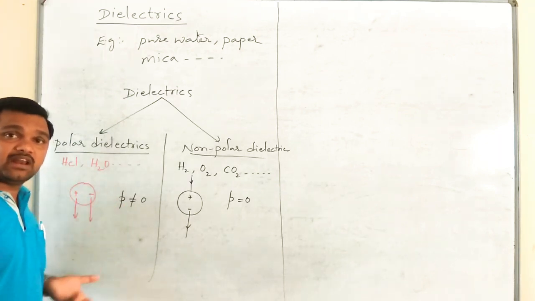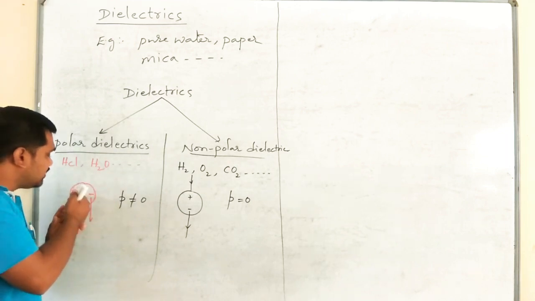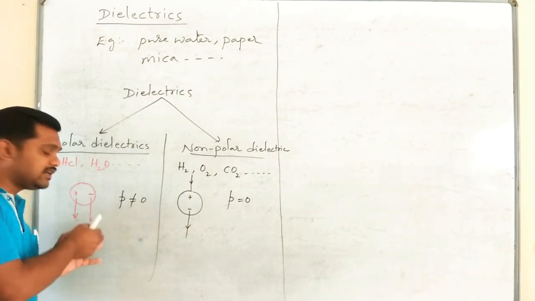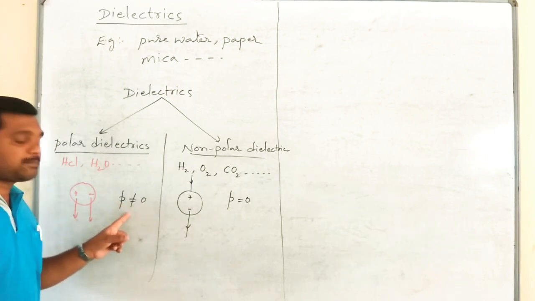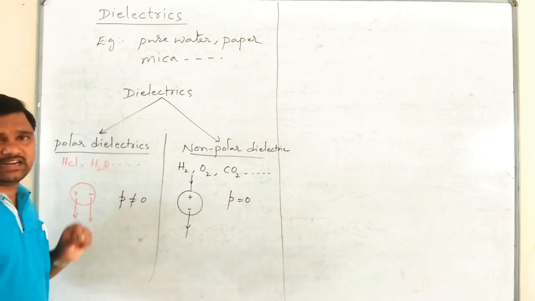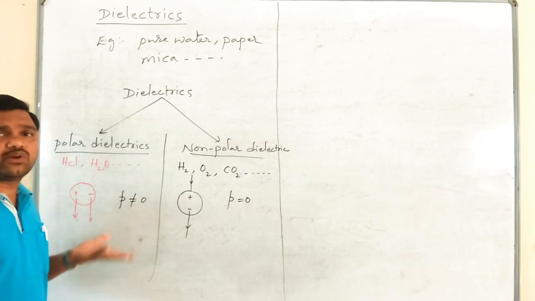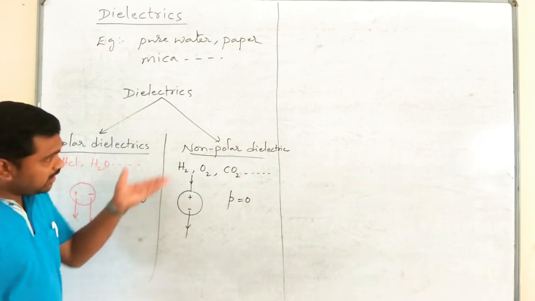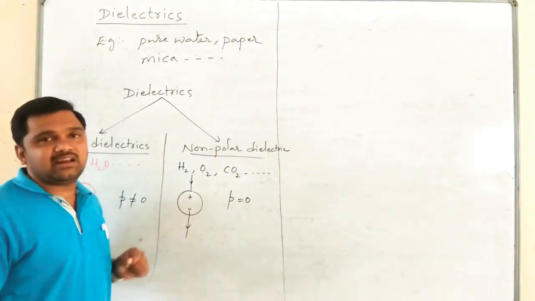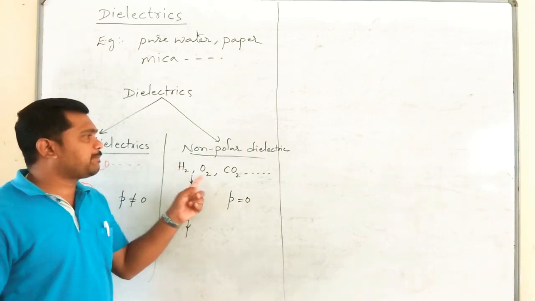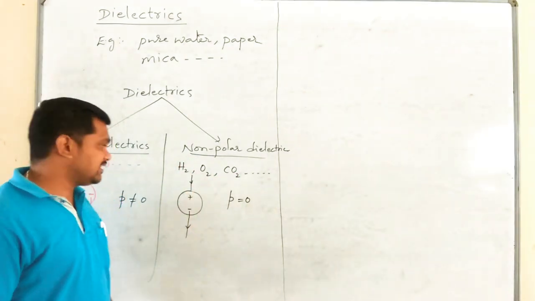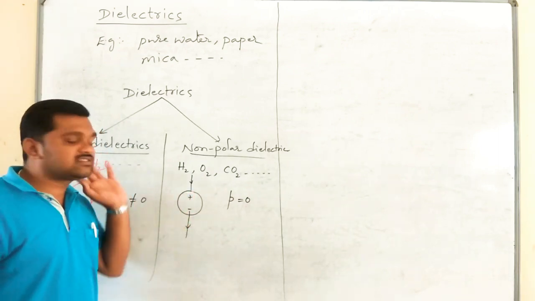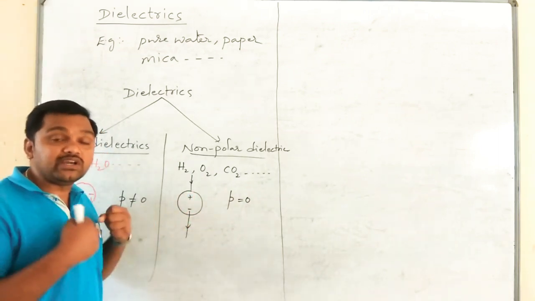Polar molecules are molecules in which the center of positive and negative charge do not coincide. Hence they possess a non-zero electric dipole moment. Non-polar dielectrics are made up of non-polar molecules like H2, O2, CO2, etc., where the center of positive and negative charges coincide.